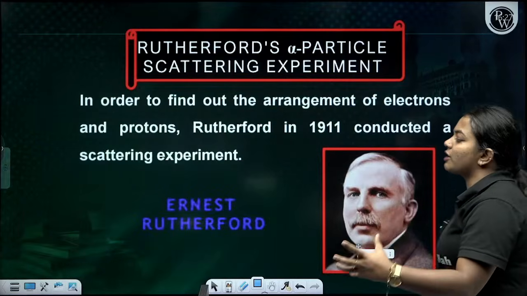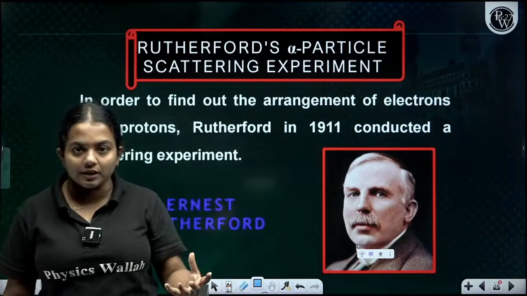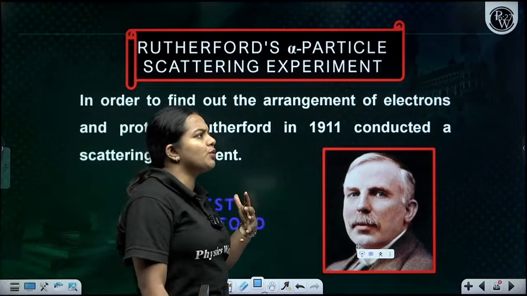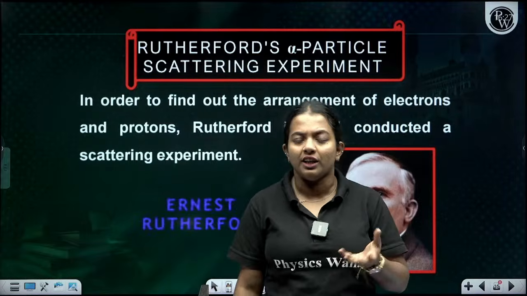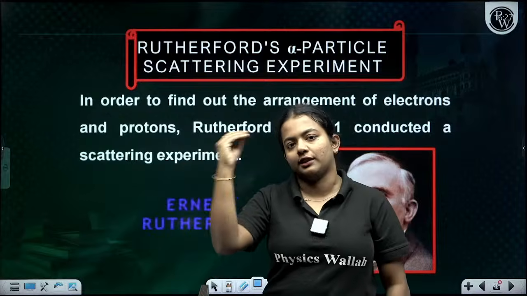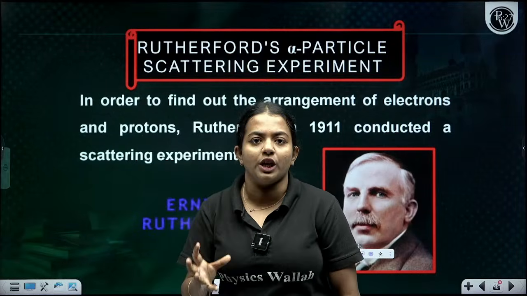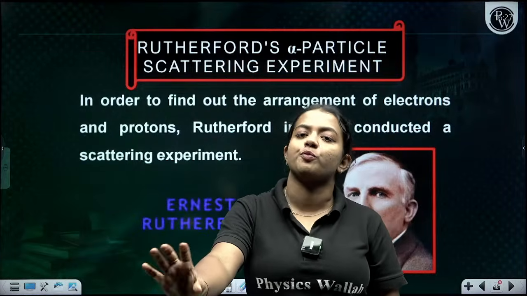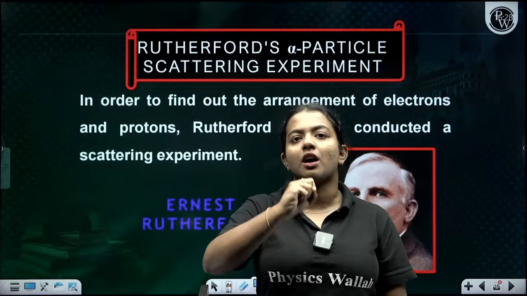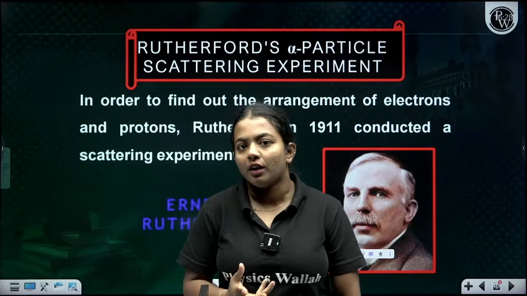Now comes the Rutherford alpha scattering experiment. Firstly, the atom was considered by J.J. Thomson, but he was not able to explain a lot of things. It was not an experimentally determined model. He just said the atom is spherical with positive charge embedded with an equal negative charge, so the atom is electrically neutral. He did not have experimental support for this assumption.